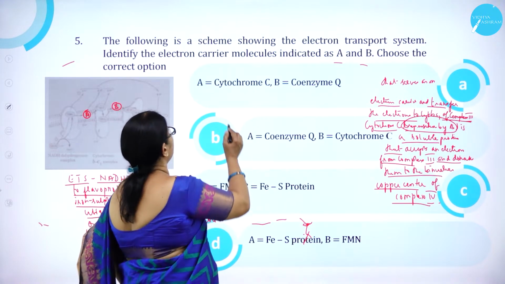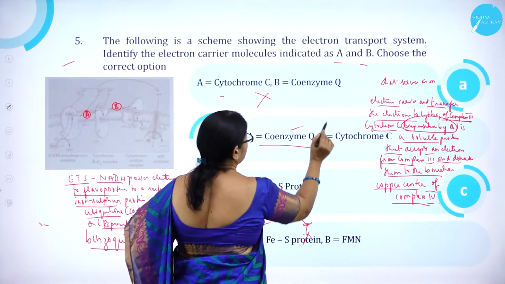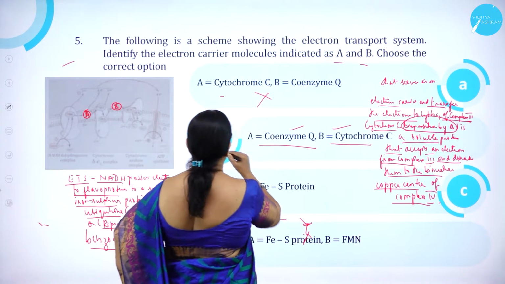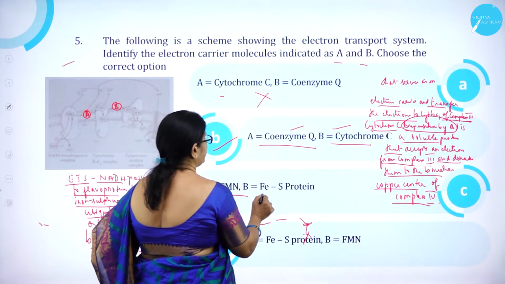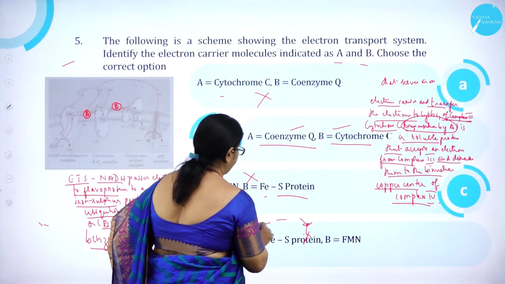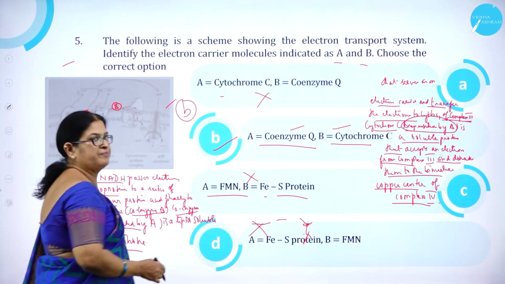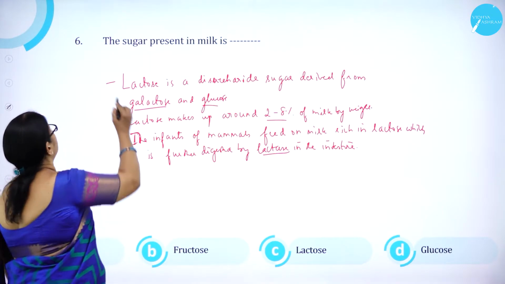So option A, cytochrome C, B coenzyme, is wrong. A coenzyme Q is correct, B cytochrome C is correct. So option B is correct. This is FMN, FES protein is wrong. FES protein, FMN is wrong. So option B is correct. Moving on to question number 6.